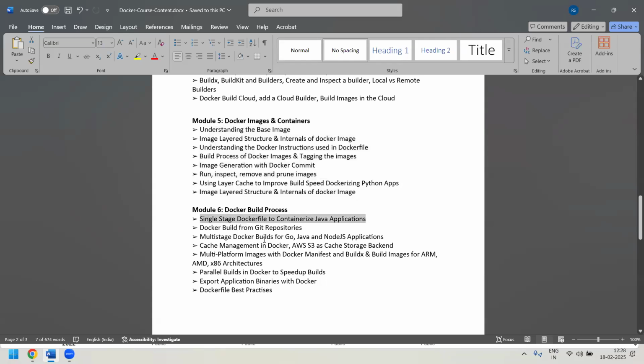We will also learn how to build Go language, Java-based or Node.js-based applications, cache management in Docker, AWS S3 as a cache storage backend, multi-platform images with the Docker manifest file and buildx, and building images for ARM, AMD or x86 architecture. How exactly you can have parallel builds in Docker to speed up the build process. All such things we'll be covering in module 6.